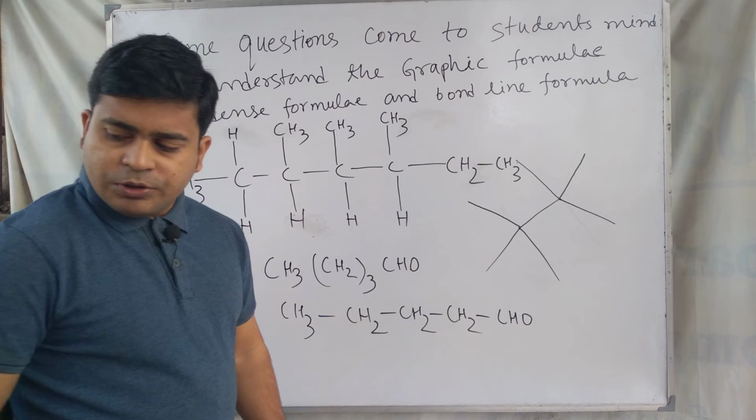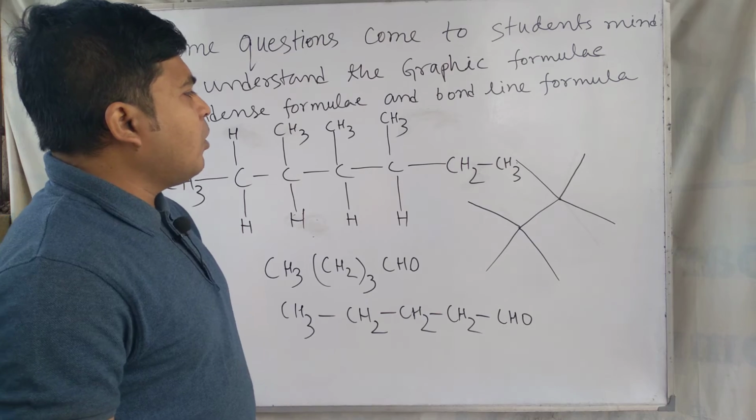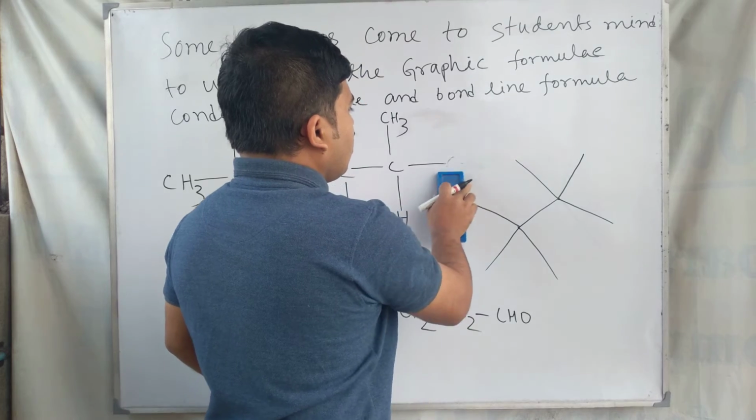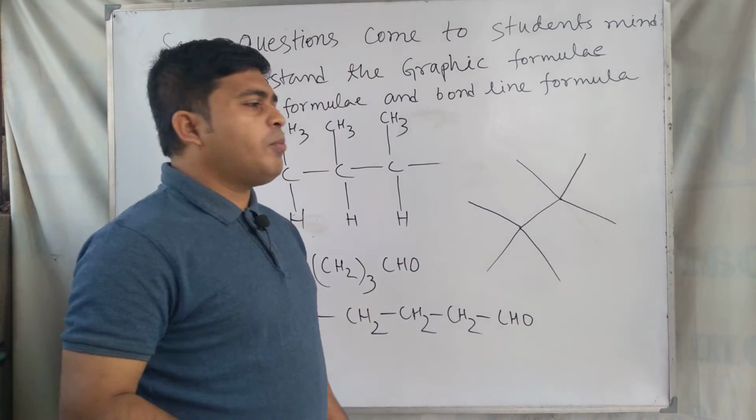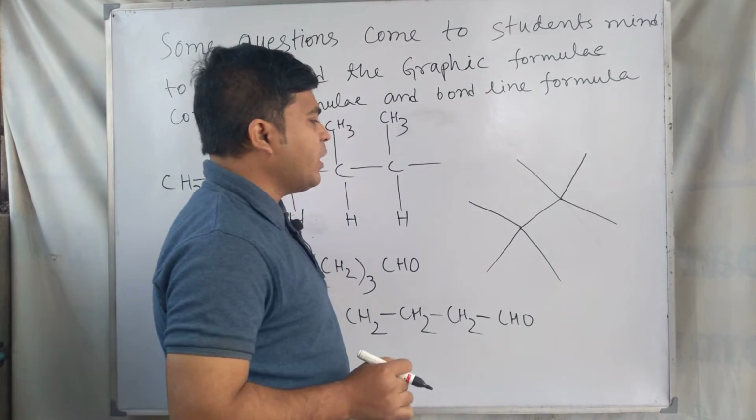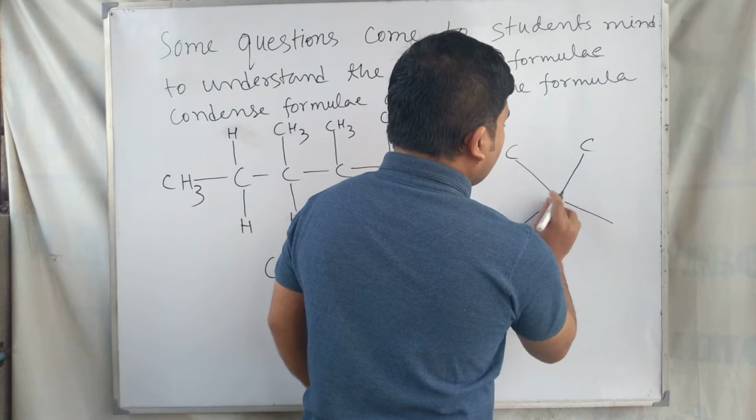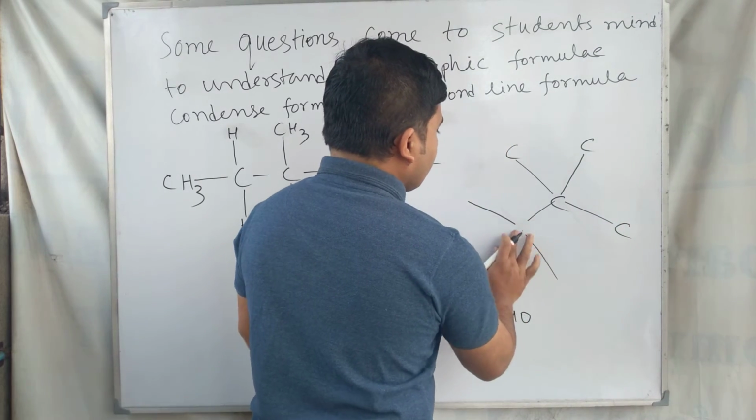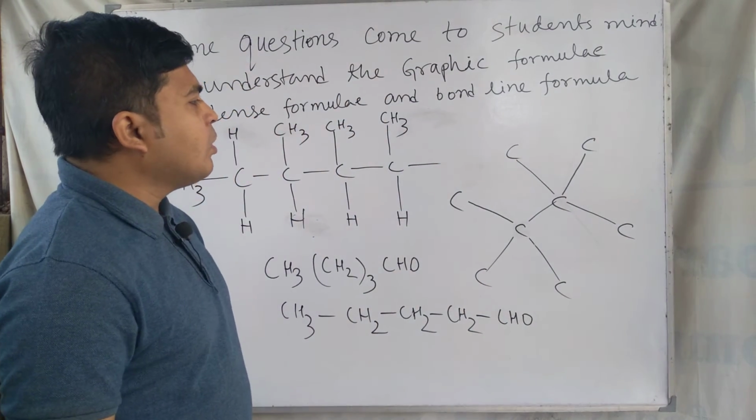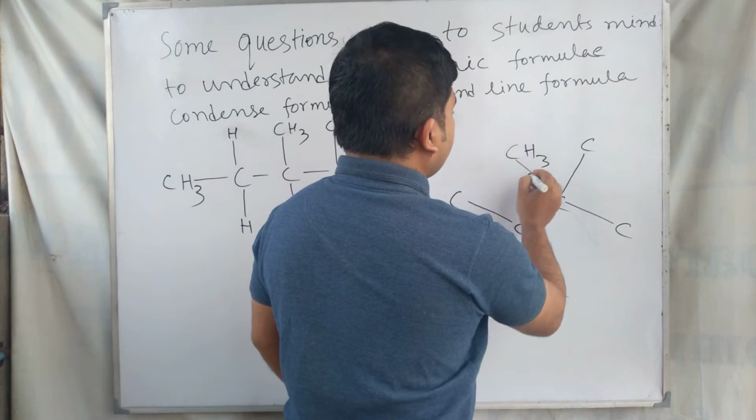Next, the confusions regarding the bond line formula. Here you have to write a carbon at each corner, meaning each ending point and beginning point of the line must be a carbon. This one is carbon, this one is carbon, this one carbon, this one carbon, carbon, carbon, carbon, carbon. And next you have to fill the residual valencies with hydrogen.